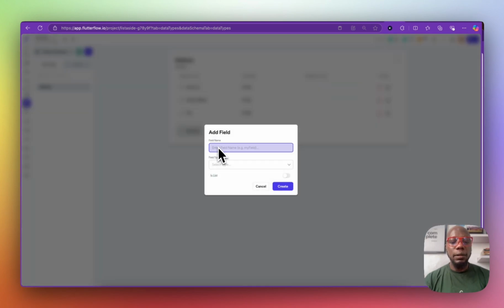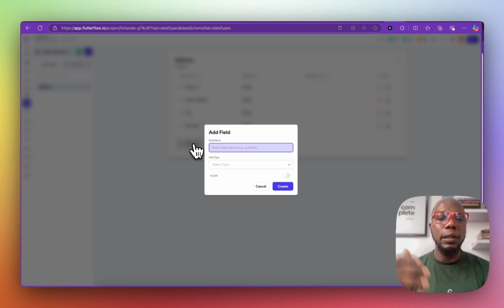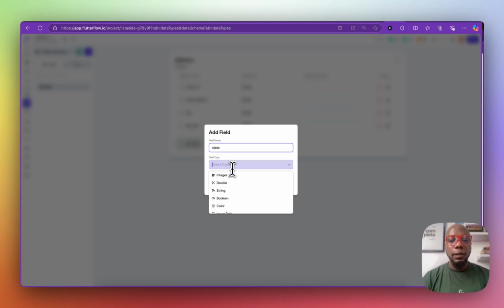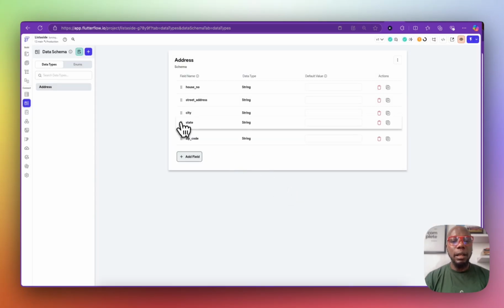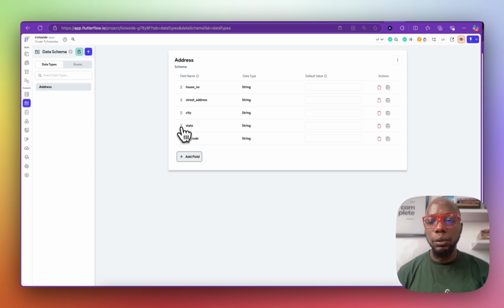And then we have zip code. Zip code also is going to be a string, because I've seen some zip codes that are a combination of both alphabets and numbers. And lastly, we're going to have state. The reason why I didn't put country is because I'm not sure if you want to create a listing application and make it different countries, especially as a solopreneur, because it's a very hard thing to do.